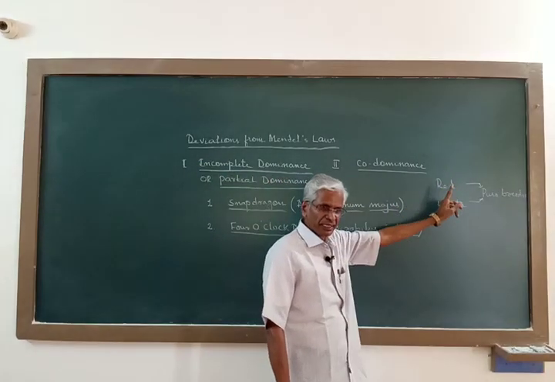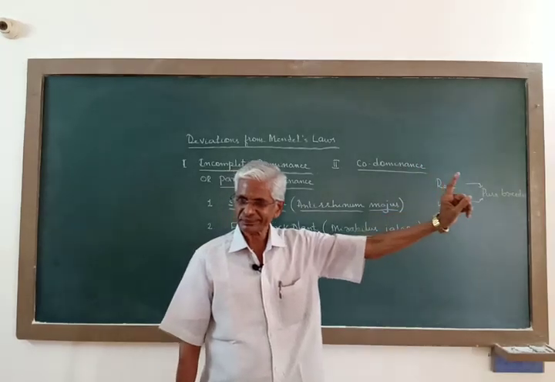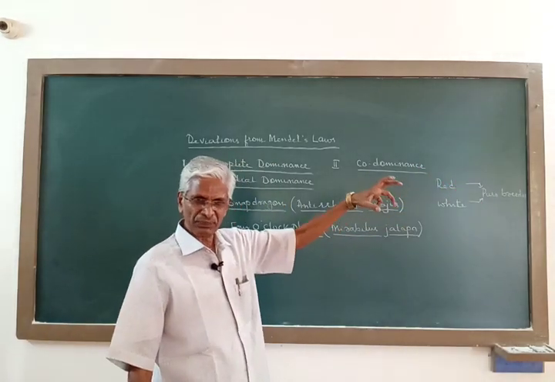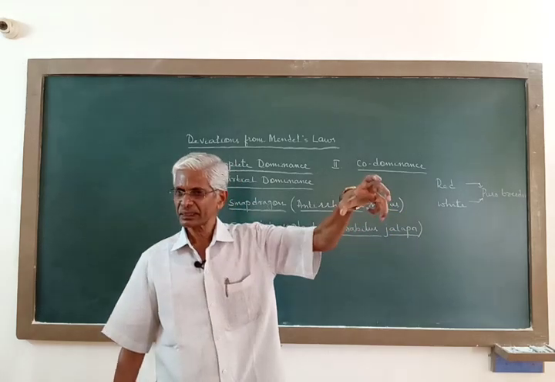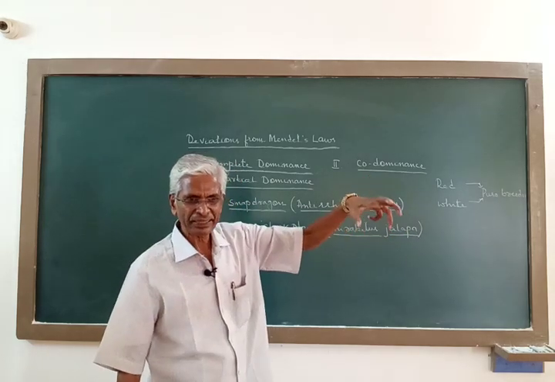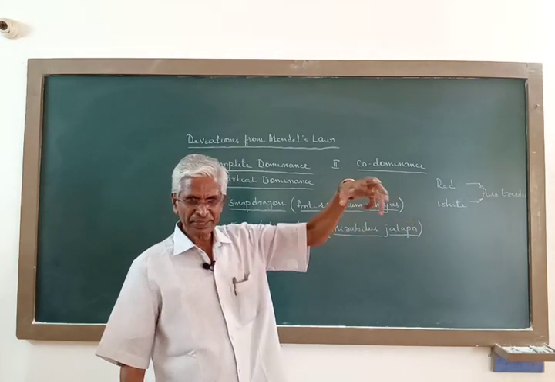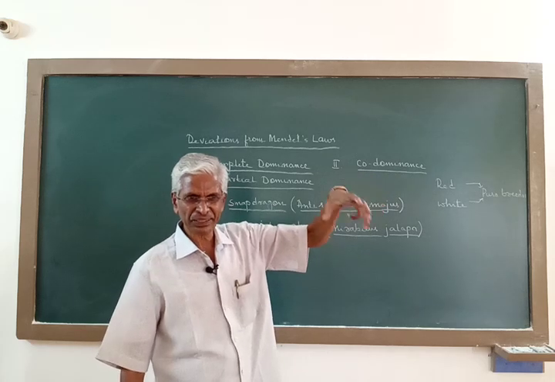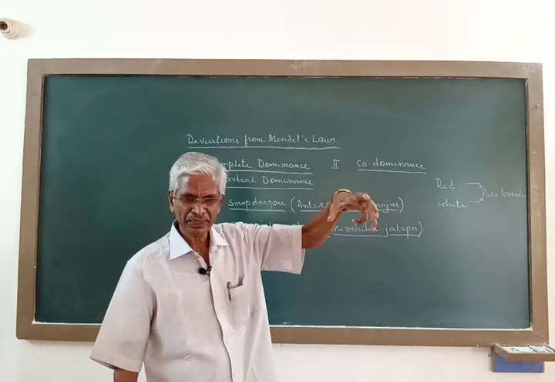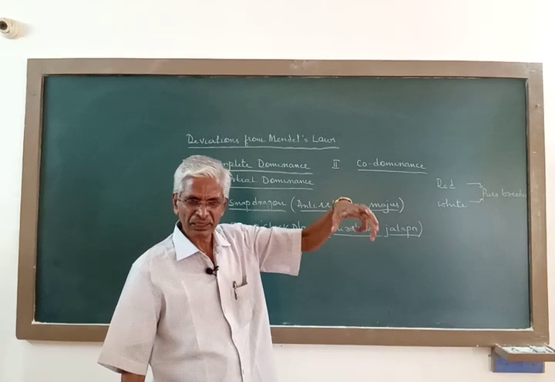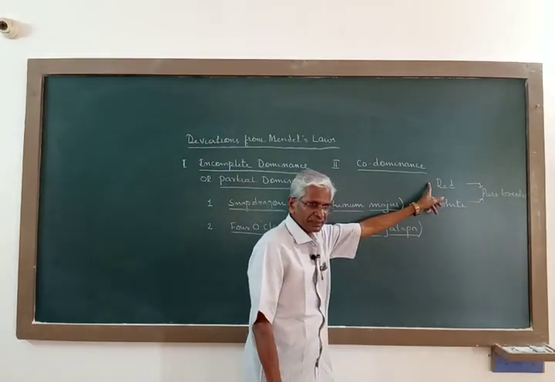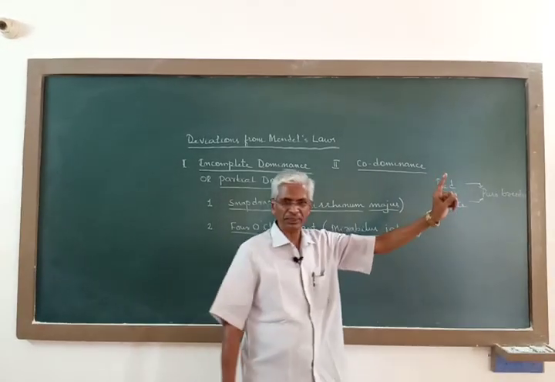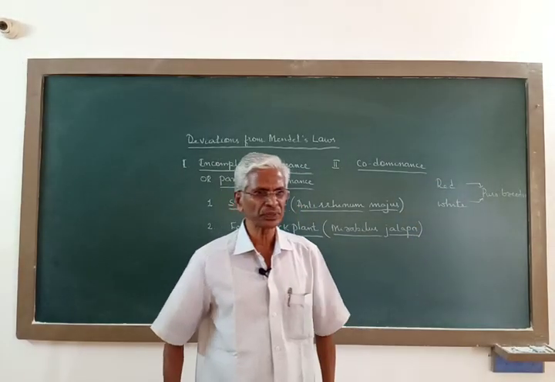Such F1 progeny produce pink flower color, via media between red and white. This pink flower color is not because of any independent gene or factor for pink flower, but because neither the red nor the white is completely dominant or recessive.